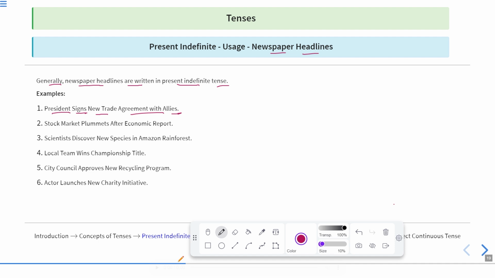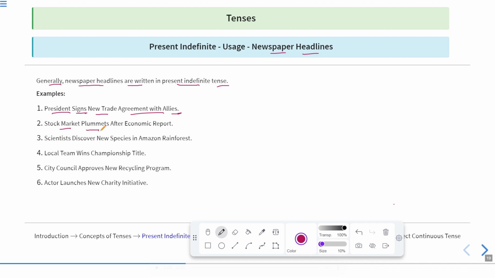One more thing, newspaper headlines are generally written in present indefinite tense. Also, the commentary of a cricket match is generally given in present indefinite tense, or present continuous tense can also be used over there.